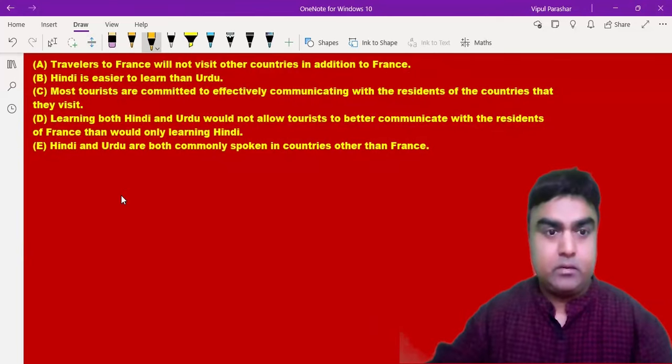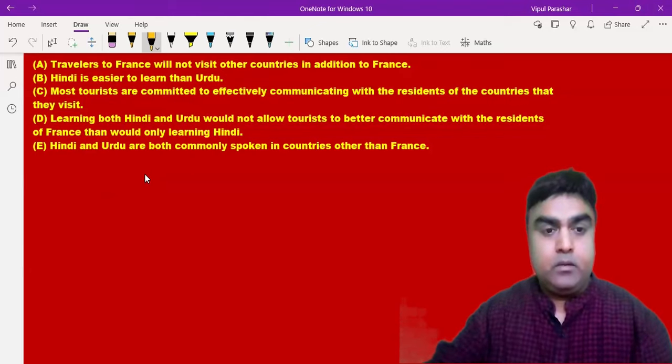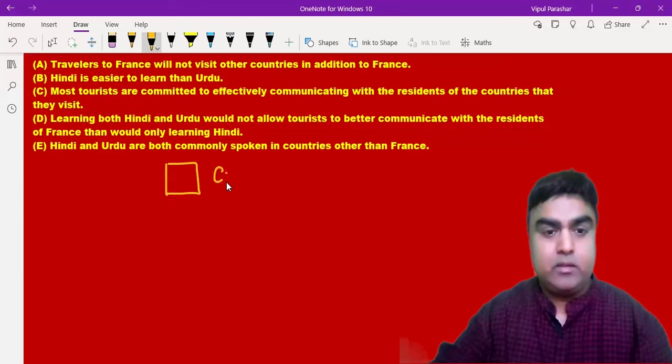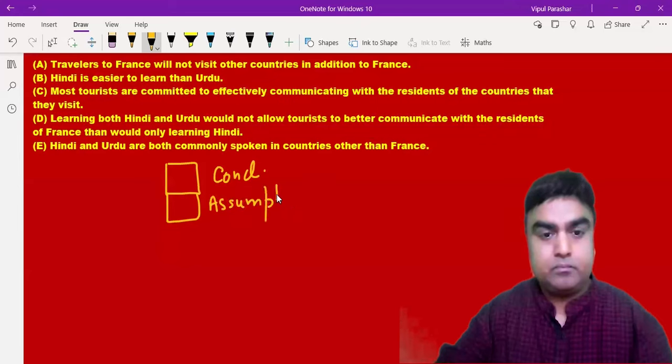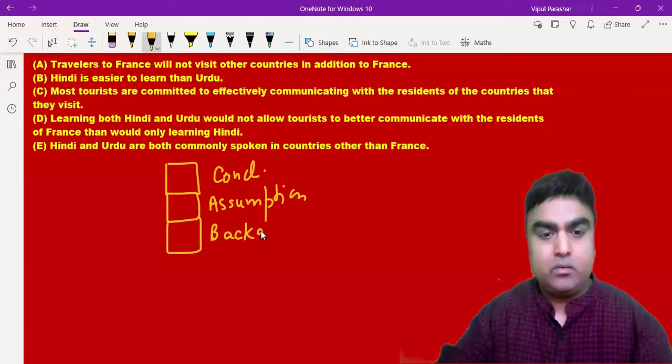Everything is much more clear now. Let's say I'm looking at the structure of any question. This is the conclusion part. The conclusion will be based upon an assumption, and the building block beneath would be the premise or the background. I will call everything the background knowledge.